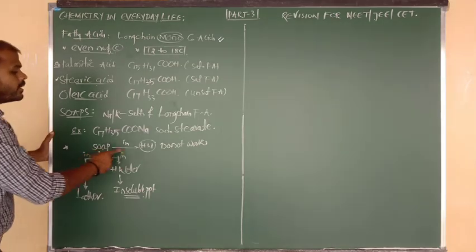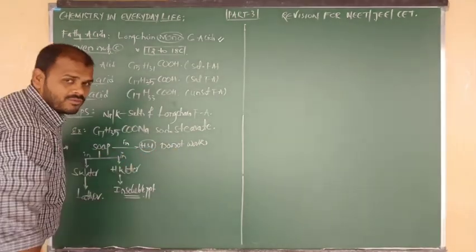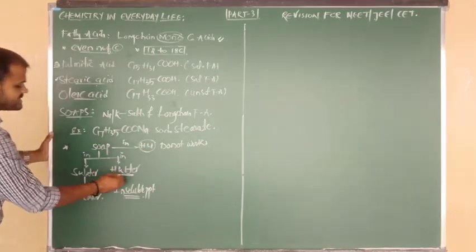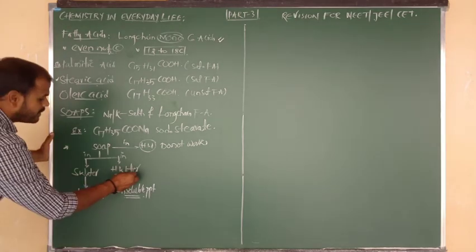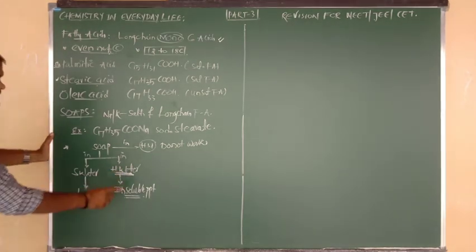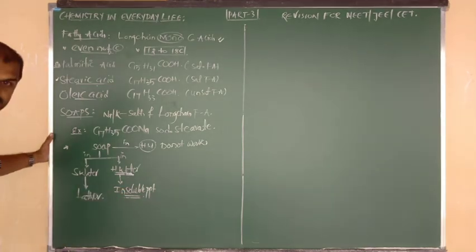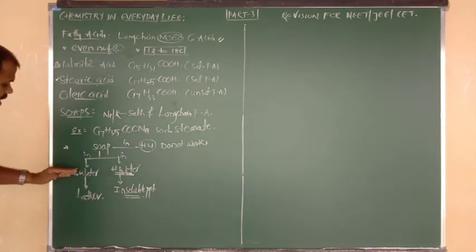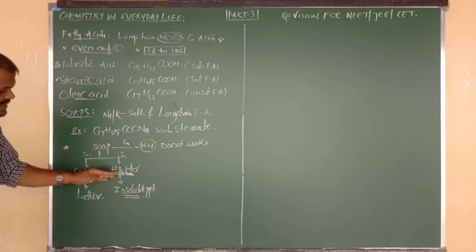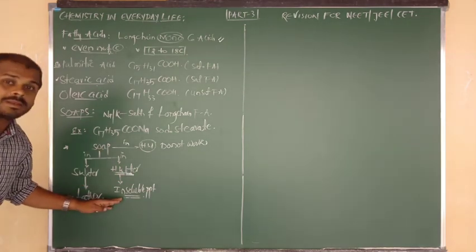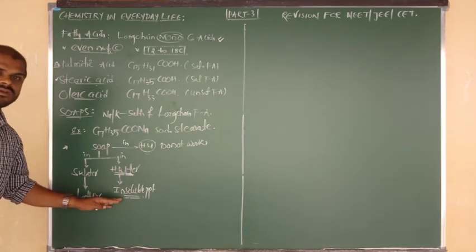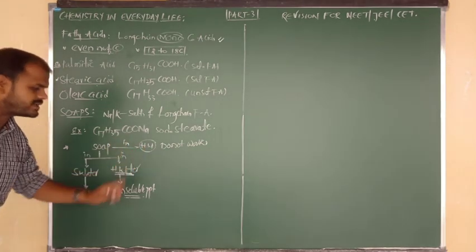Soaps in hard water won't lather because of the number of impurities there. All such impurities are converted into insoluble precipitate forms. So soaps in soft water form the lather, but soaps in hard water form the insoluble precipitate. That's why soaps cannot lather in hard water.